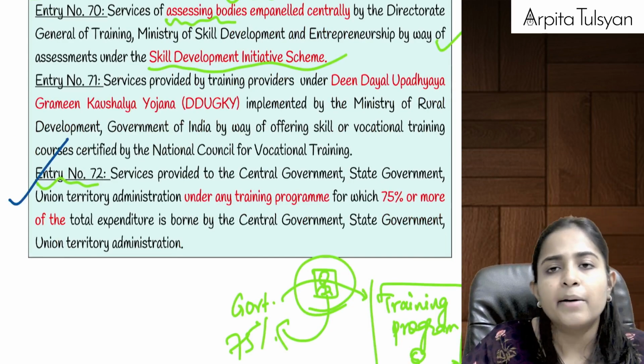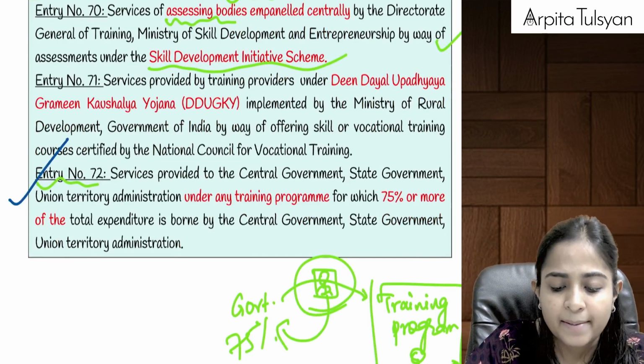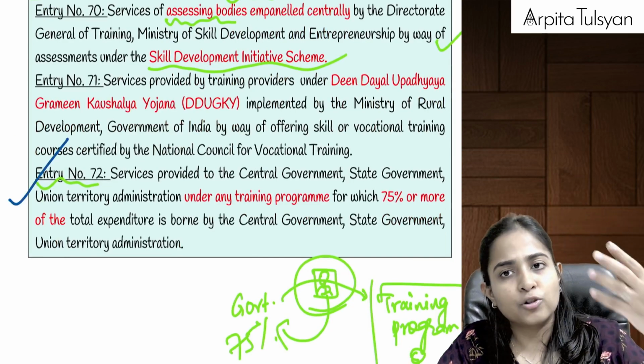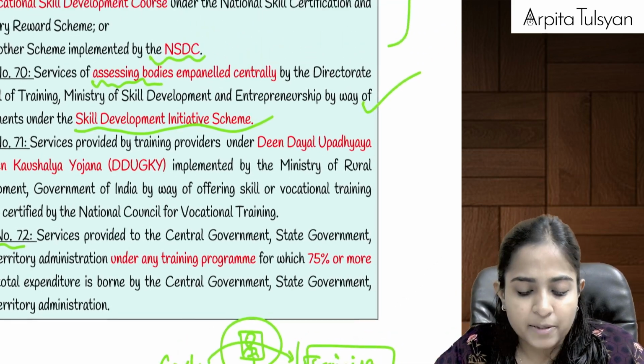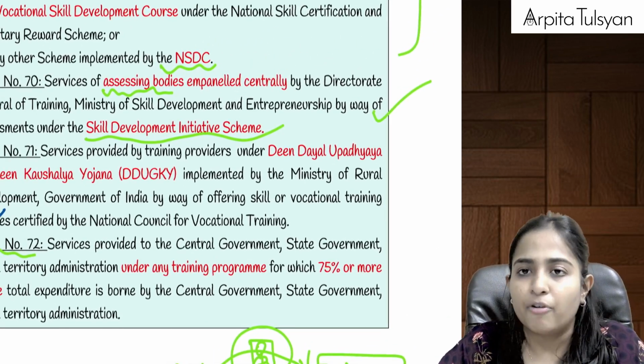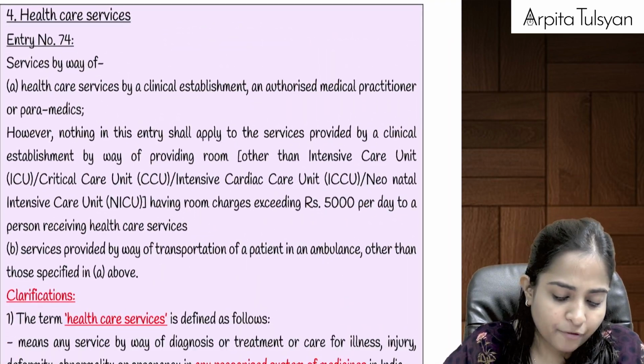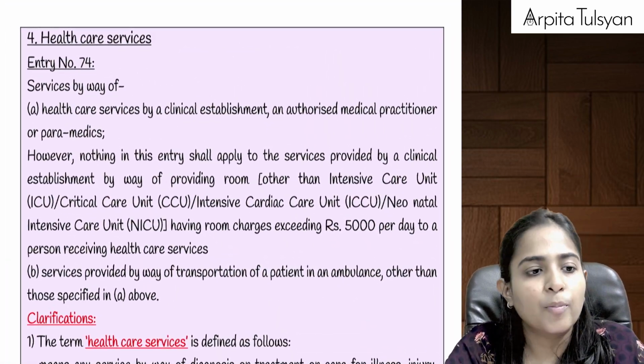And yes, entry number 72 is also tested many a times, where we are providing the services to the government under some training program where at least 75% of the expenditure is going to be borne by the government. Then it is going to be totally exempted from GST. I hope I am very clear till here.